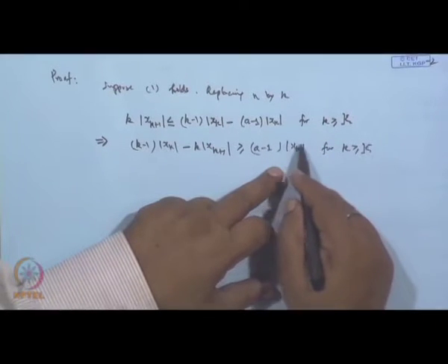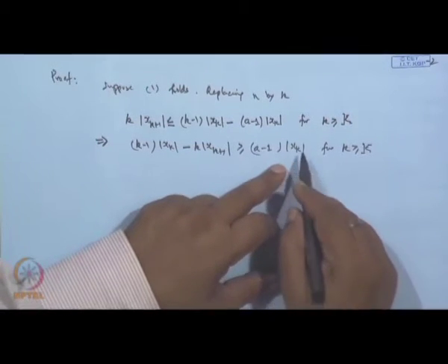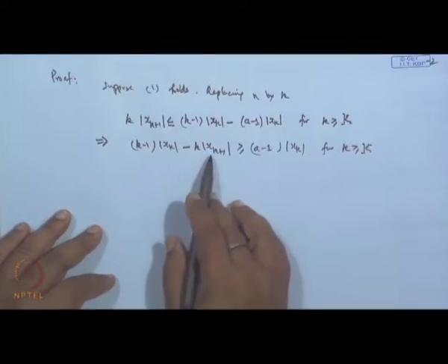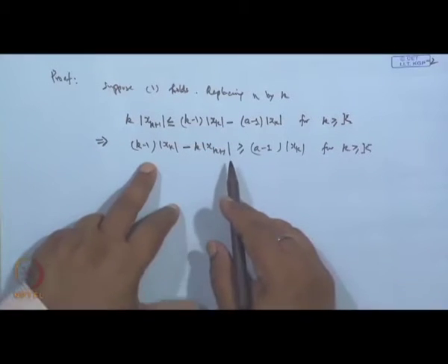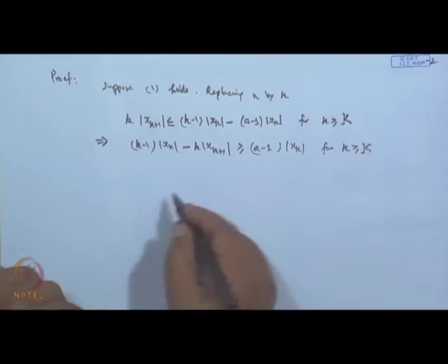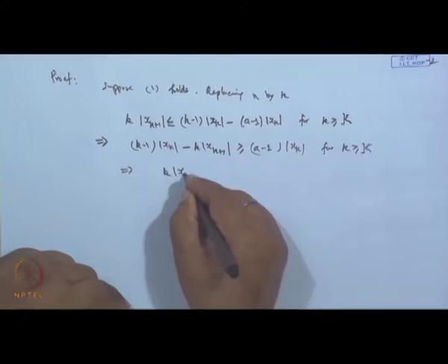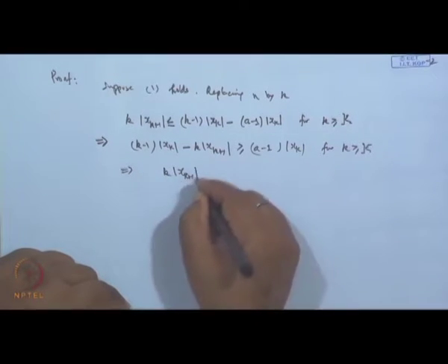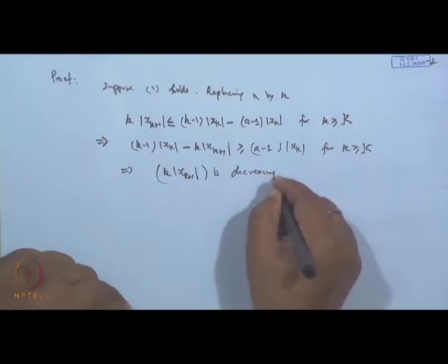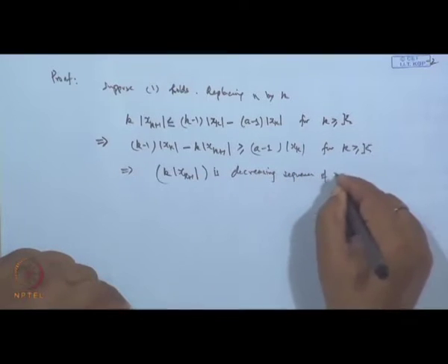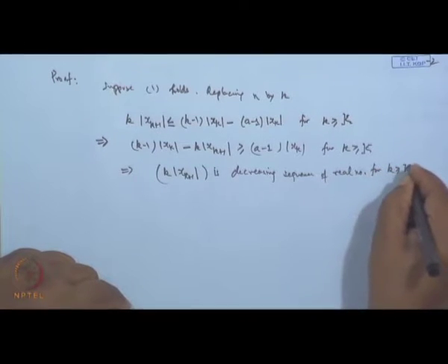This is also a positive quantity because we are choosing x n as a sequence of non-zero real numbers, so mod of x k will be a positive quantity. So, what it shows is that k times mod x k plus 1 is a decreasing sequence. So, this implies that the sequence k into mod x k plus 1 is a decreasing sequence of real numbers for k greater than or equal to capital K.